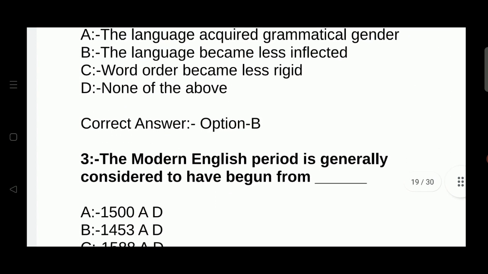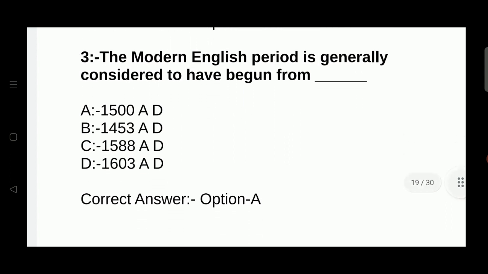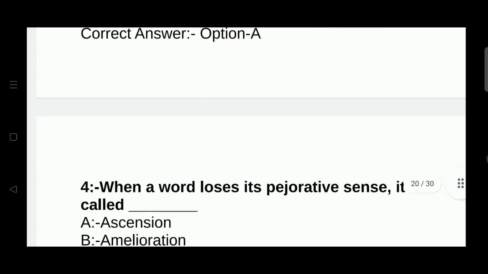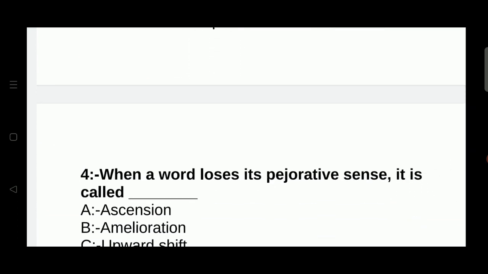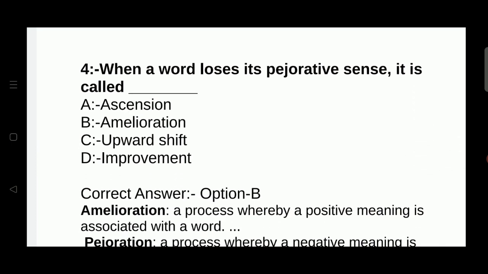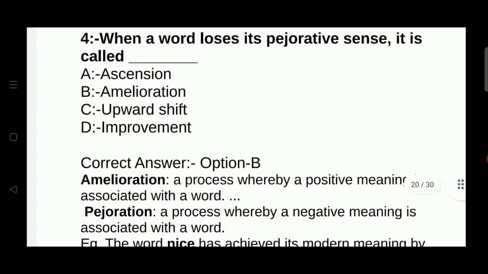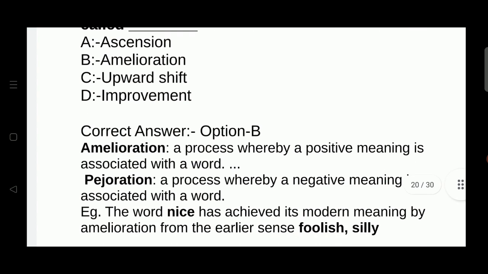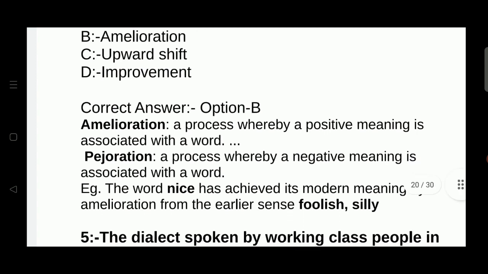The modern English period is generally considered to have begun from 1500 AD. When a word loses its pejorative sense, it is called amelioration. Amelioration is a process whereby a positive meaning is associated with a word, and pejoration is a process whereby a negative meaning is associated with a word. The word nice has achieved its modern meaning by amelioration from the earlier sense foolish, silly, etc.